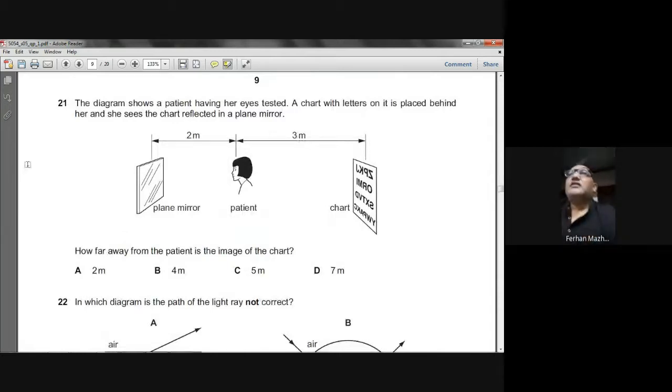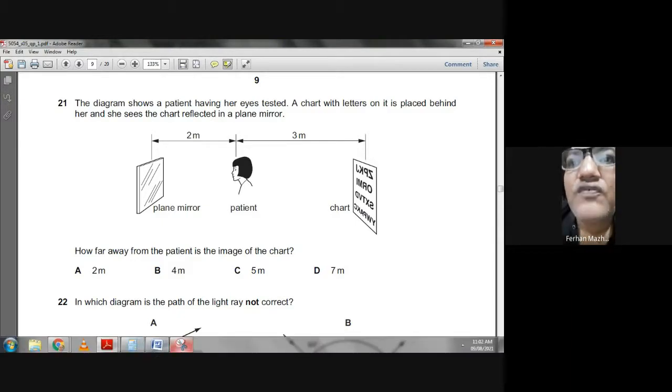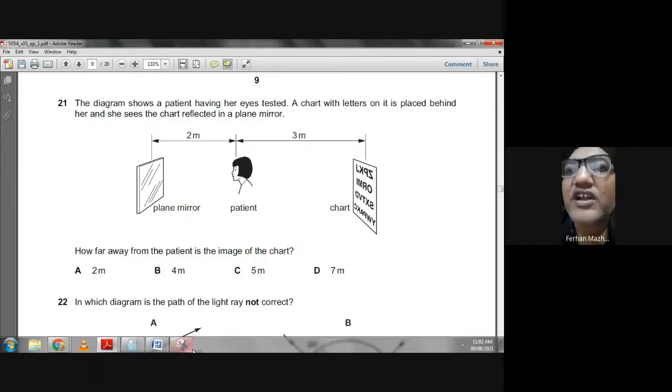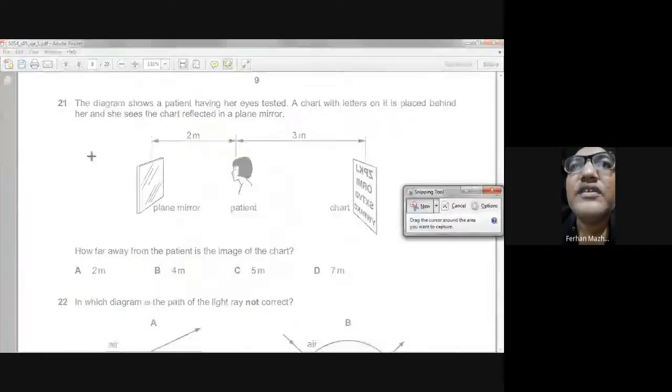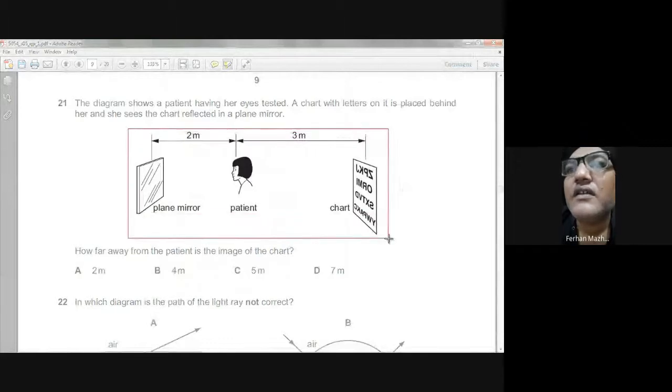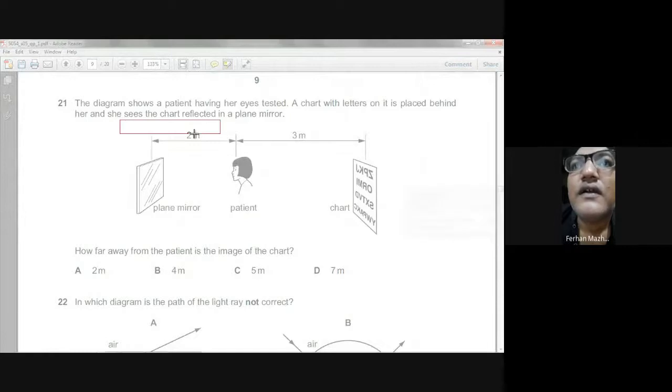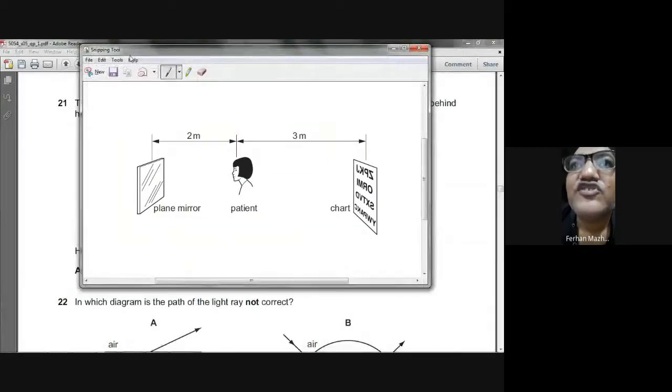Here, the diagram shows a patient having her eye tested. A chart with letters on it is placed behind her, and she sees the chart reflected in a mirror. How far from the patient is the image of the chart? Let me copy it, and I will just show you how this is done.